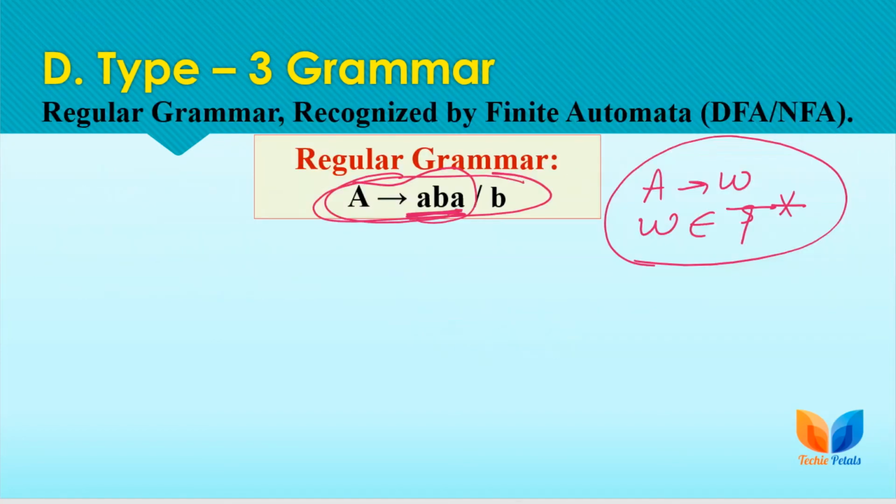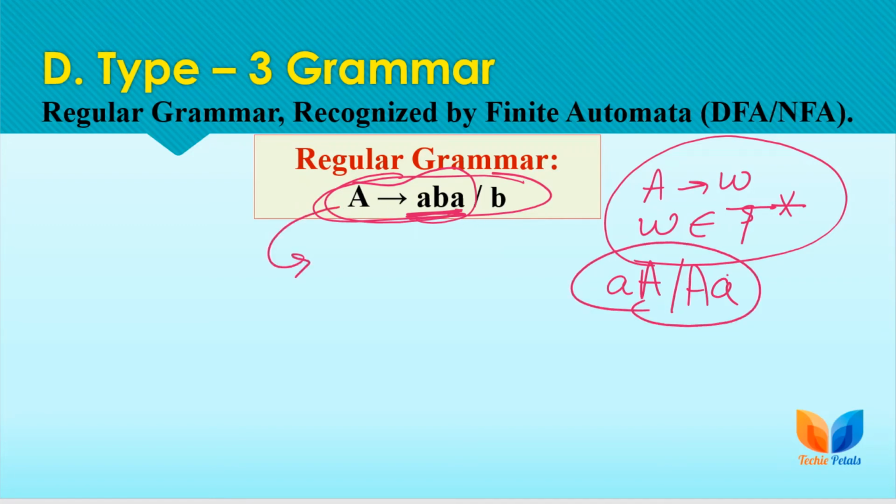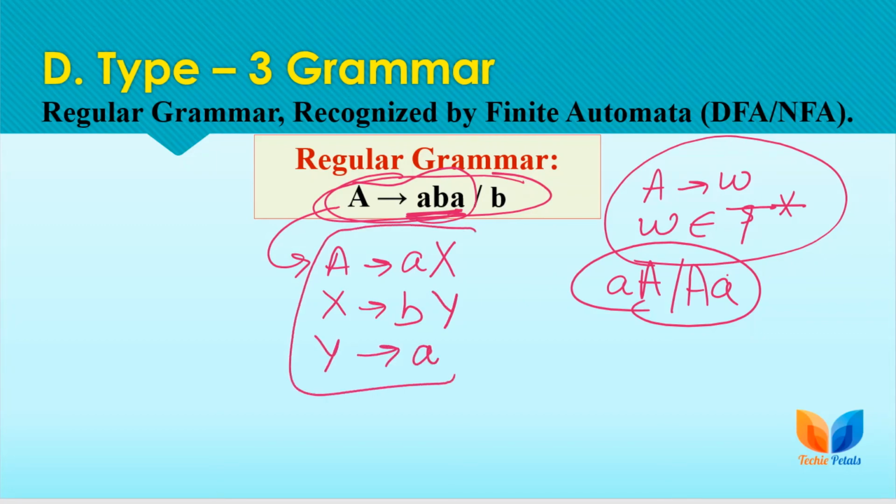Okay, so how can we convert? Let's try to convert this rule to an equivalent regular grammar rule. For this conversion we need to introduce some new non-terminal to hold the rest of the production rule. So here we have X as the extra non-terminal, so X is deriving b and Y. Now Y is ultimately deriving this a. So these 3 rules are equivalent to this one rule. As we can convert this grammar to this regular grammar form, we can also call it a regular grammar, right?